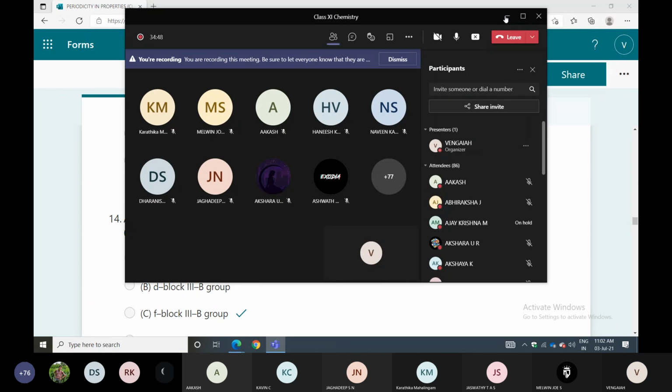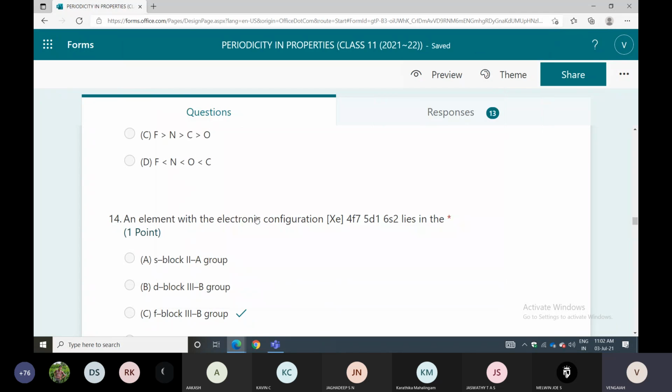Okay, listen, question number 14. An element with electron configuration given as xenon. So what is the xenon atomic number? The first one is helium, neon, argon, krypton, xenon, radon. Helium 2, neon 10, argon 18, krypton 36, xenon 54.